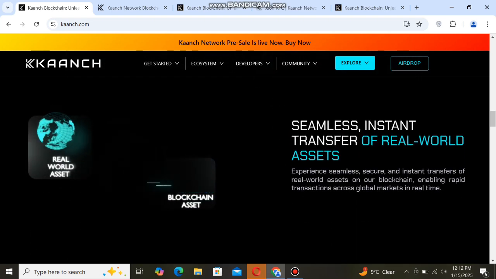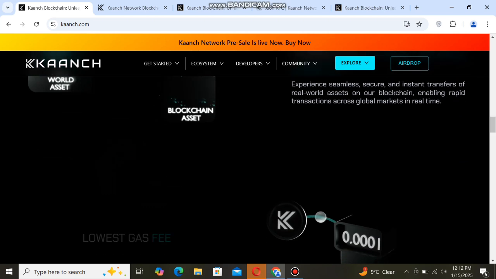Seamless instant transfer for real-world assets. Experience seamless, secure and instant transfer for real-world assets on our blockchain, enabling rapid transactions across global markets in real time. You can see that real-world assets can be transferred quickly to blockchain assets. You can check here all the procedure.